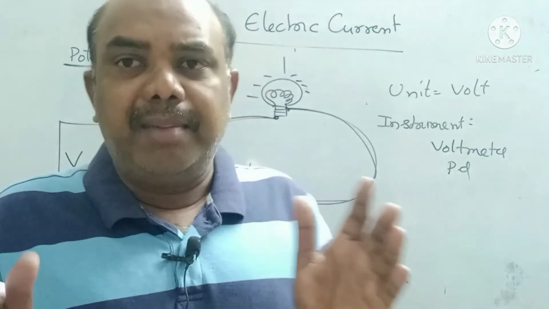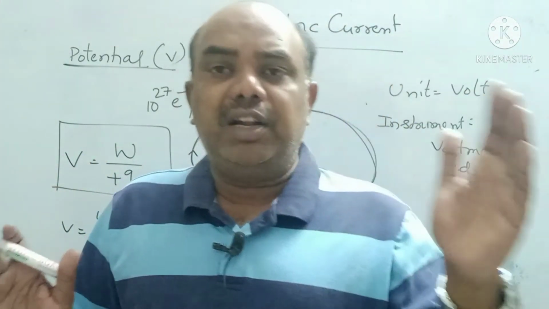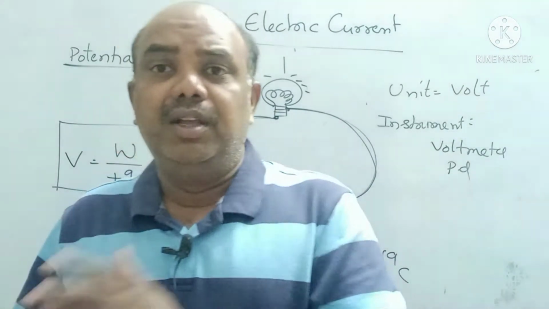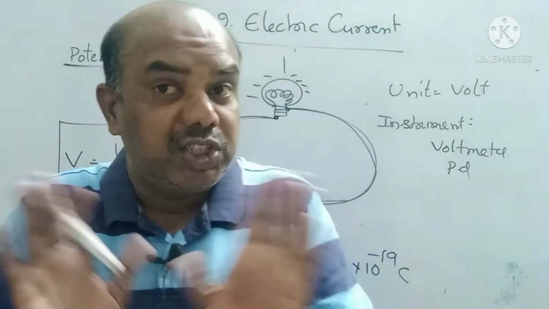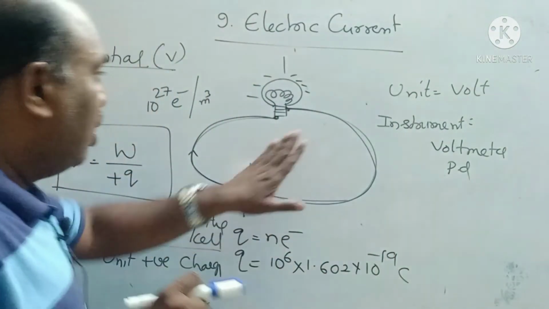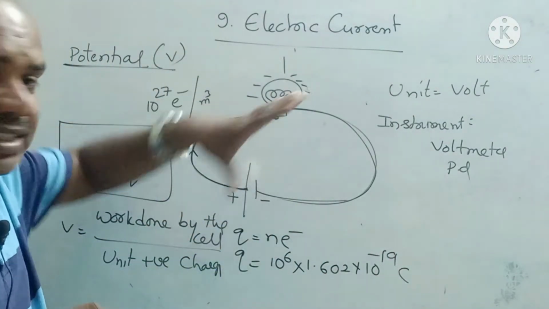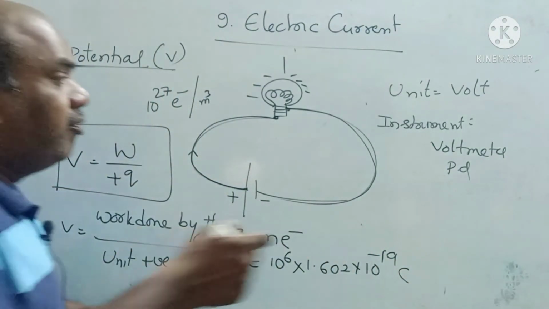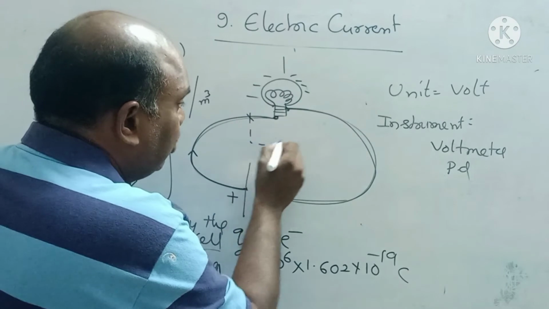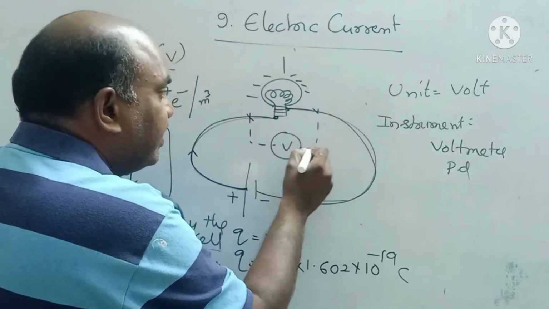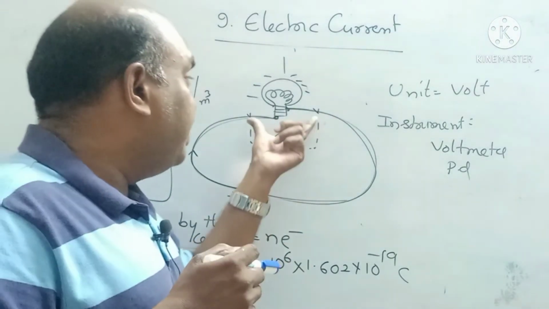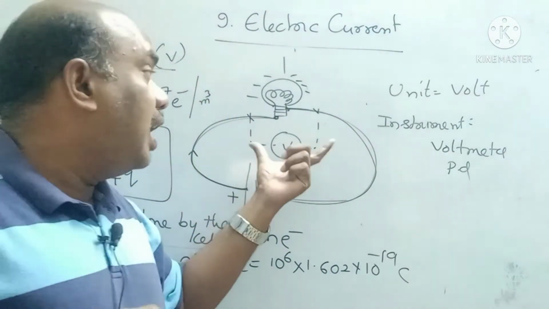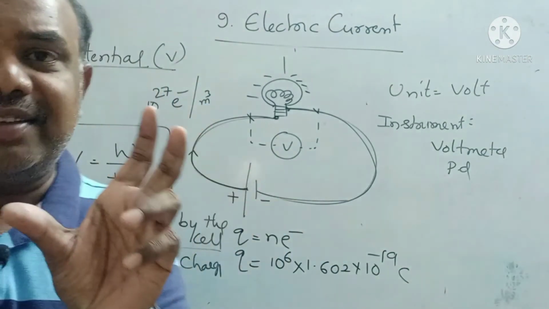In a classroom, for example, 60 students are there. You got first rank. That means your potential is higher than the remaining 59 students. Potential difference can be measured, but potential cannot be measured. Here also the same: potential of the system cannot be measured, potential difference can be measured. This potential difference can be measured with the help of a voltmeter. Voltmeter is always connected in parallel. Parallel means between two ends of the consumer or between two ends of the battery. Always it must be connected between two ends of the consumer.